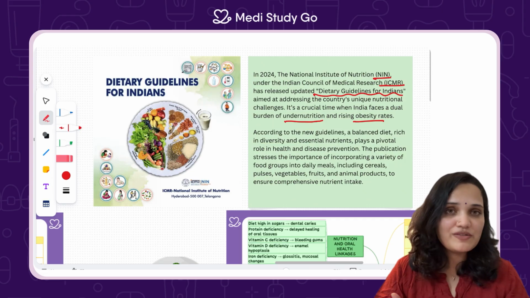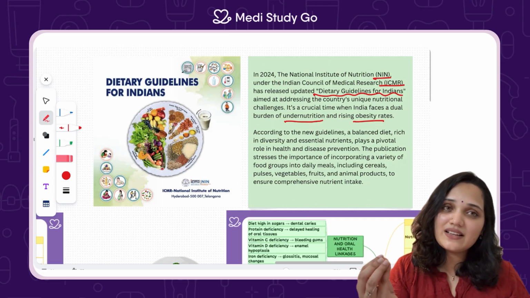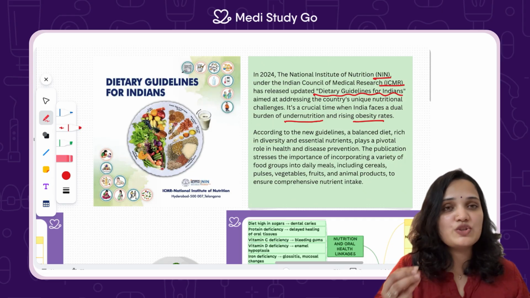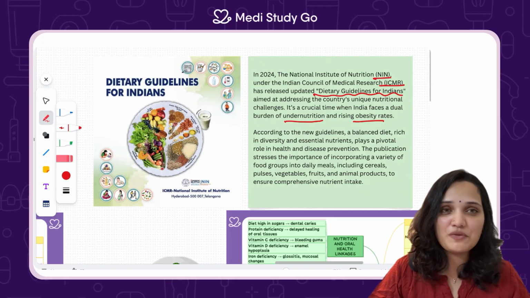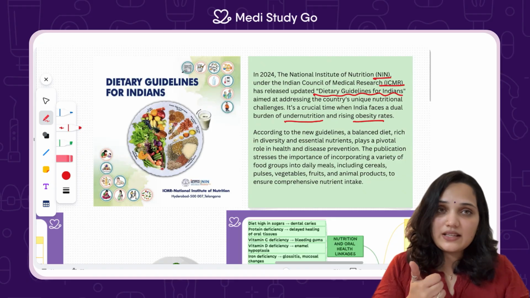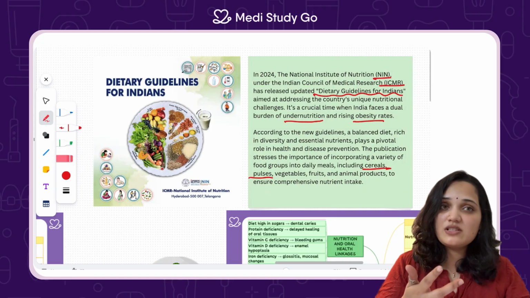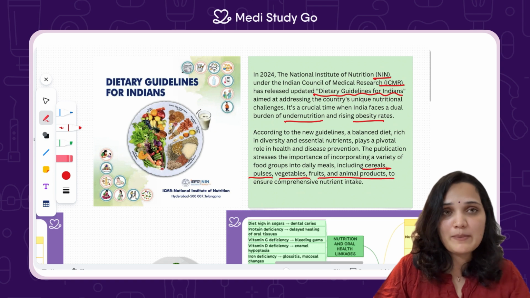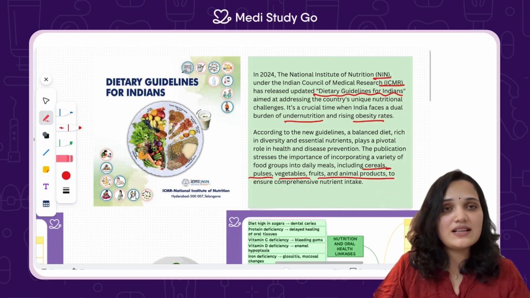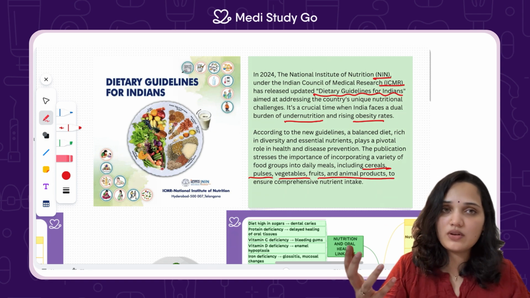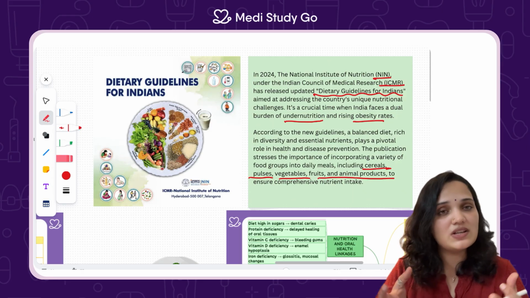And what's the solution for this? It's actually diet diversity, which means different foods on the plate. Cereals, pulses, vegetables, fruits, and animal foods where possible. Health doesn't come from eating more. It comes from eating diverse.